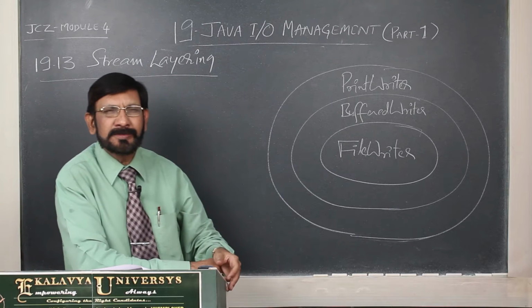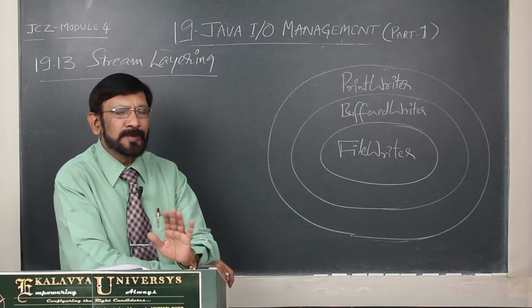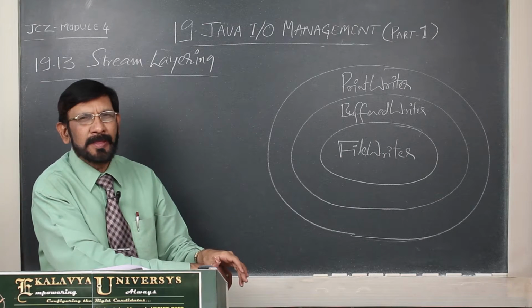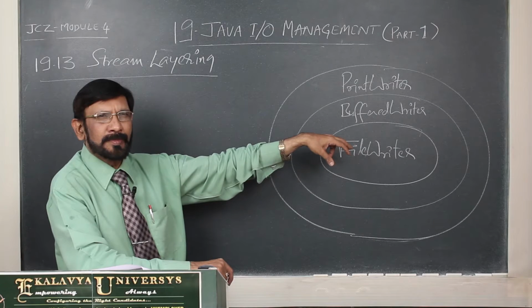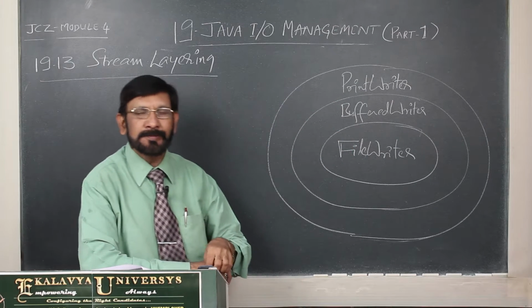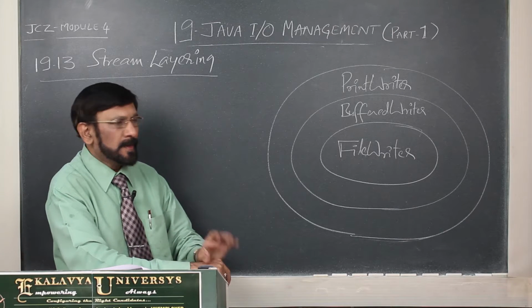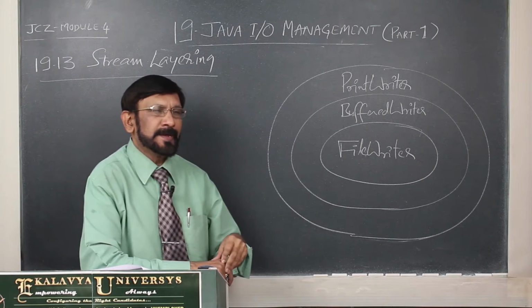That is the only difference. But once you tune up to that, you feel it is just routine. So if you bear the complexity one time, the efficiency of the program is very much improved. That is the strategy behind stream layering.